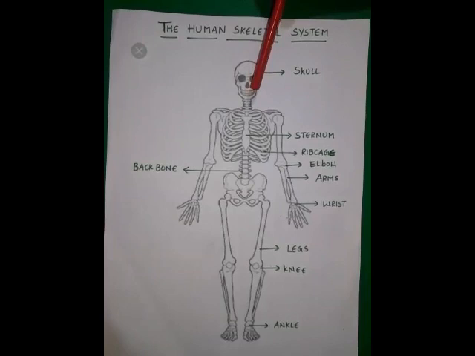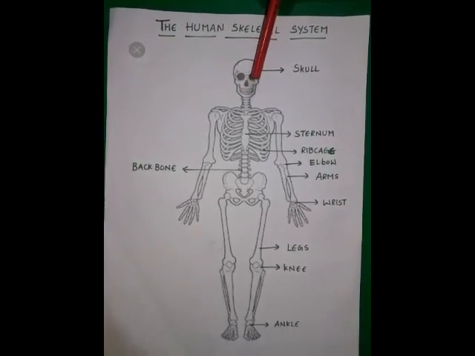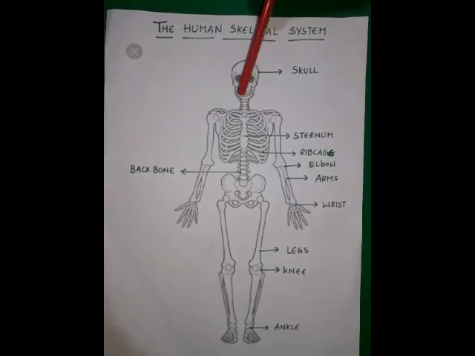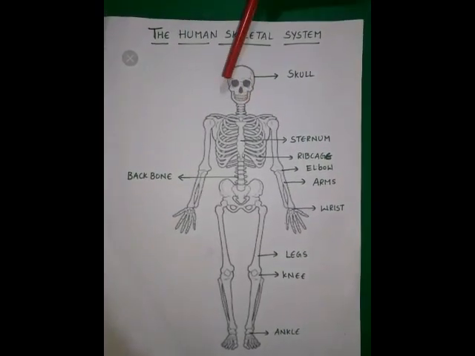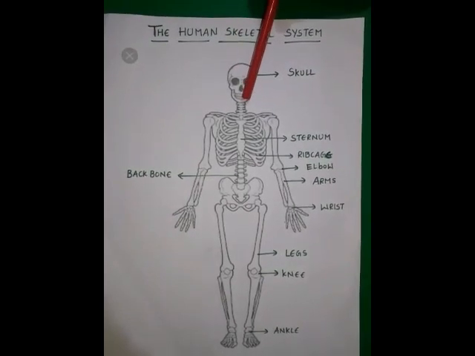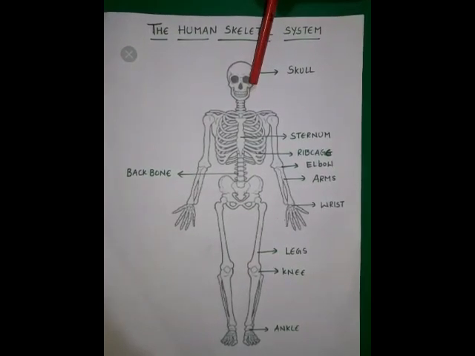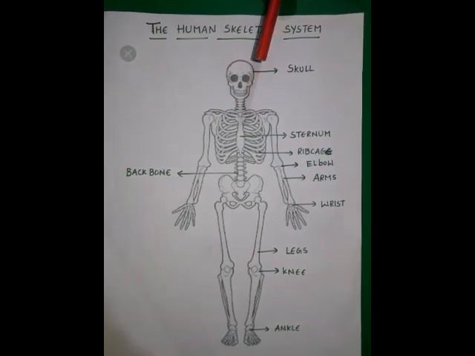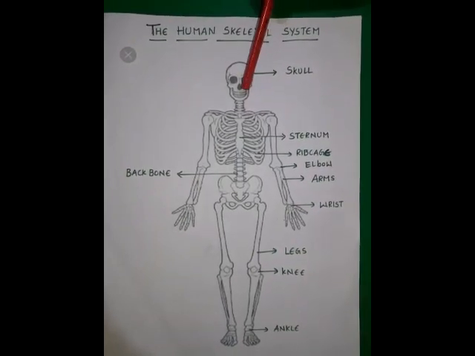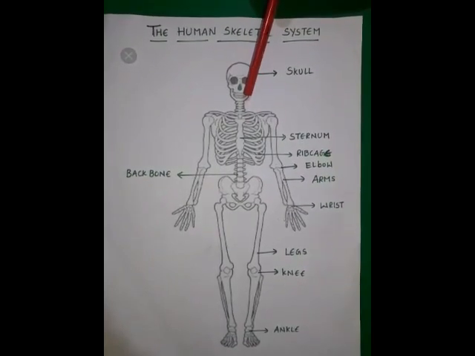But only one bone is moving, that is our lower jaw. When you close your mouth and open it, children, or chew your food, what is moving? Your lower jaw is moving. This is the lower jaw. The remaining bones are fixed in the skull, but only the lower jaw bone is moving. Why do we move it? We move this jaw to open our mouth, to eat or to speak. The only mobile bone in our skull is the lower jaw.